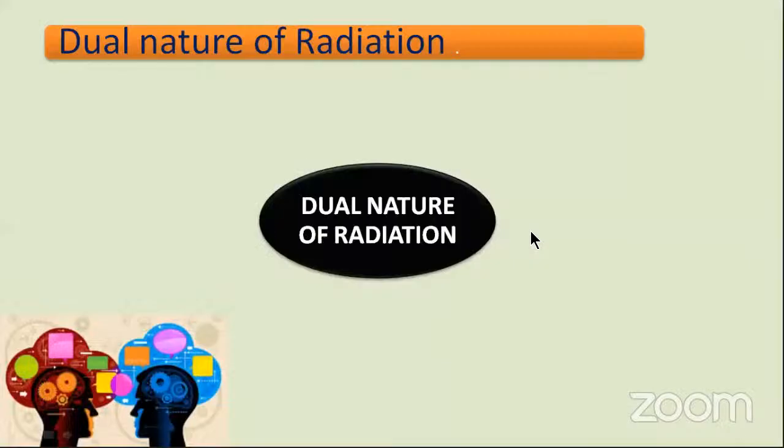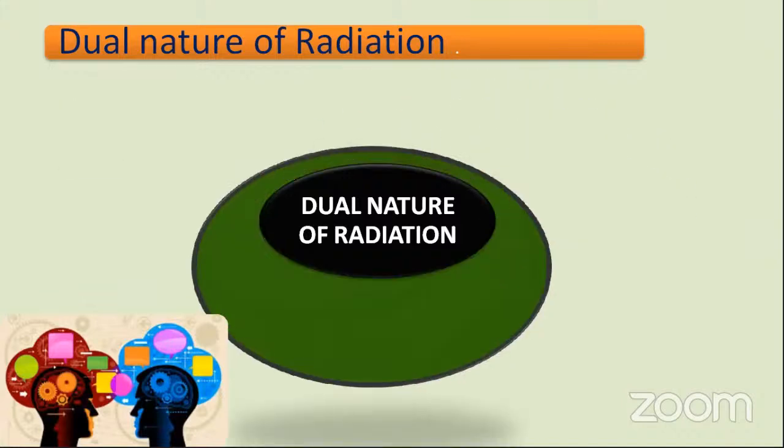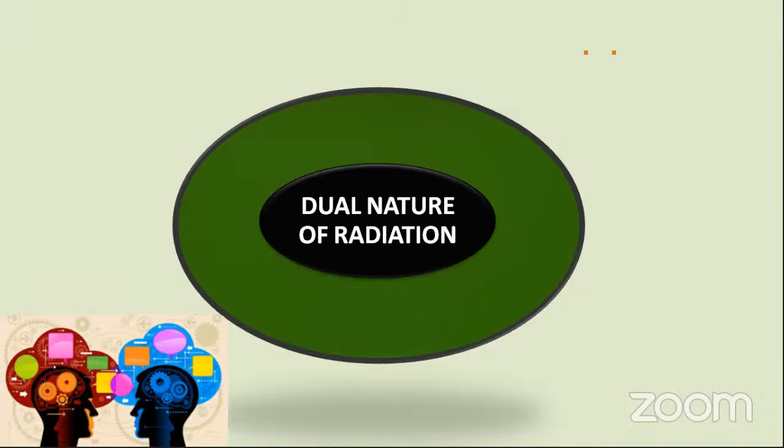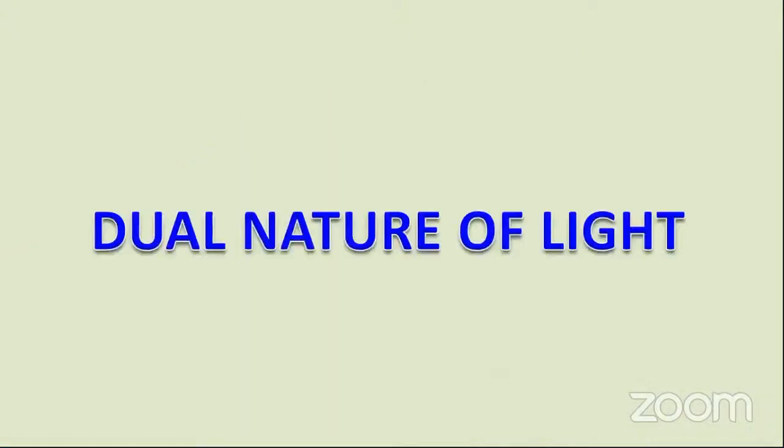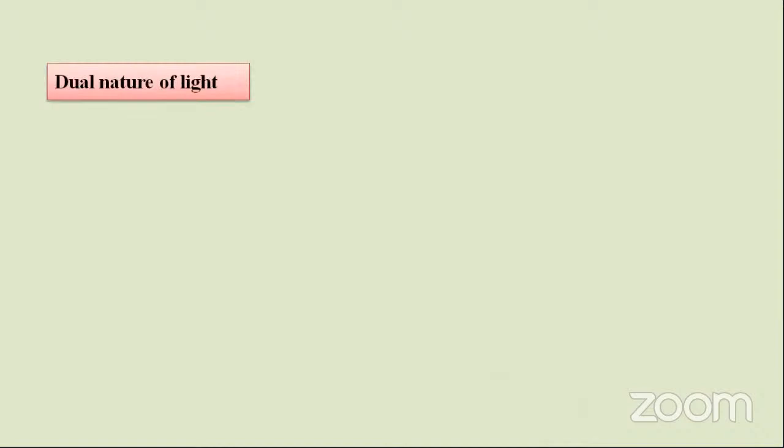Yes, dual nature of radiation, that is, dual nature of matter. Okay, let us discuss this chapter, dual nature of light. First of all, we will discuss the duality. What is actually the duality of light? Duality means double, a double role. Let us see how this role is possessed by light.